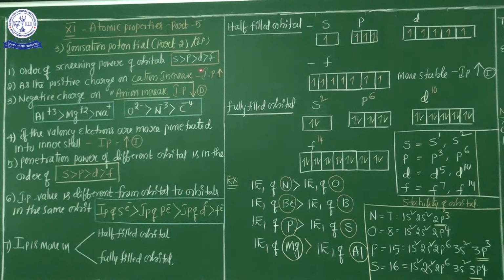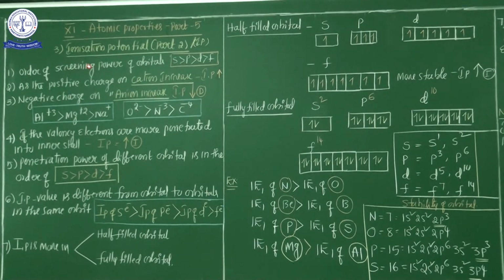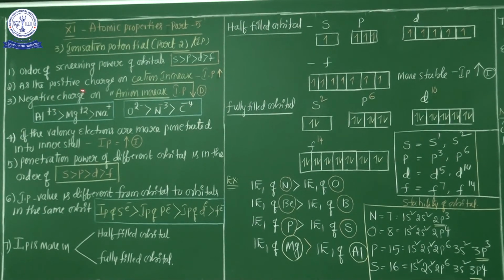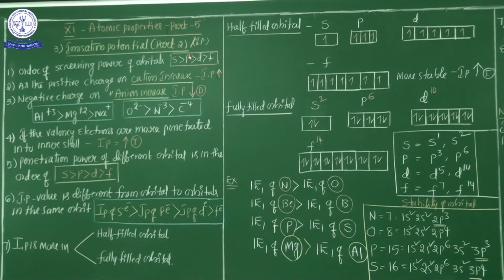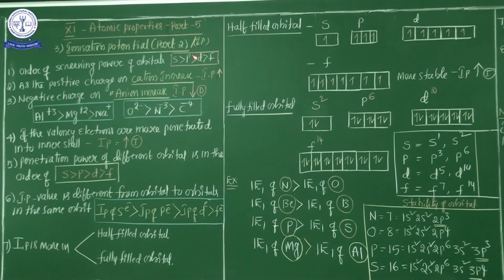So out of the 4 orbitals s, p, d, f, the order of the screening power is s greater than p greater than d greater than f. So that's why, my dear students, the s orbital is small in size but has a huge screening effect.